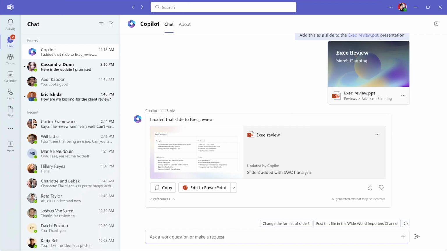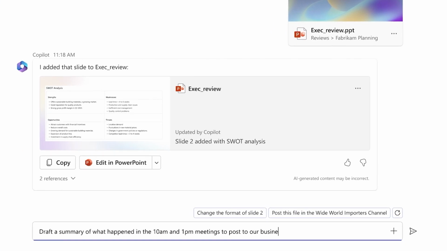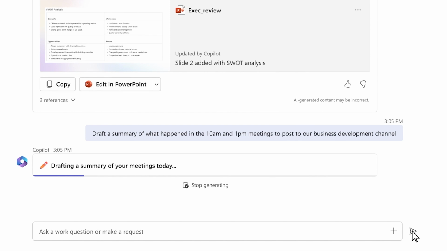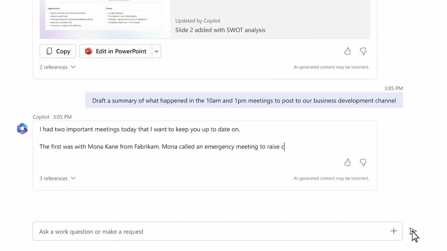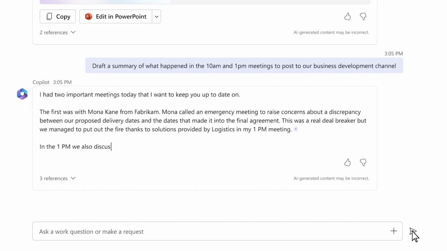You've had a busy day and need to update your team on some big developments. Copilot can ensure critical information keeps flowing. You start by requesting a summary of 2 meetings from earlier on in the day. Copilot combs through your meeting transcripts and generates a draft that updates the team on critical decisions to keep everyone moving forward.